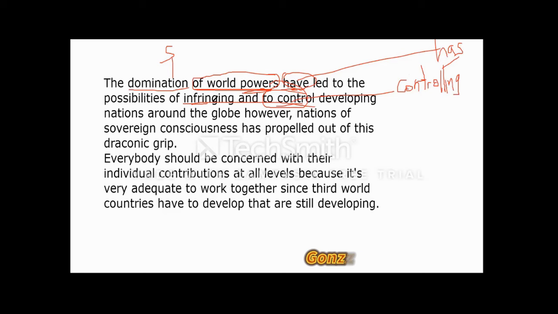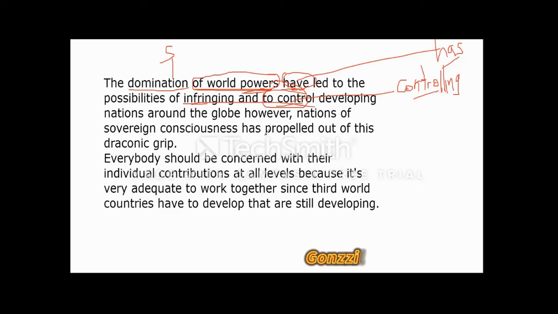So once you start off with a gerund, end with a gerund. You start off with an infinitive, end with an infinitive. And also you should know some verbs are better off used as infinitive markers, while others are best used as gerund markers.